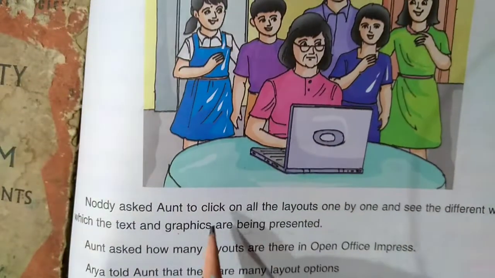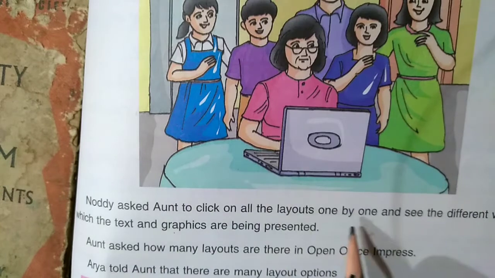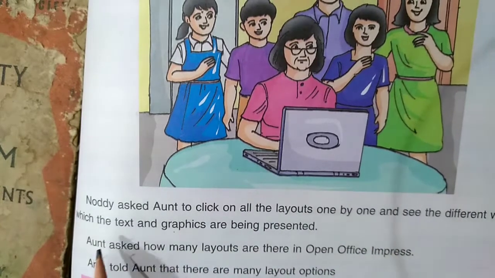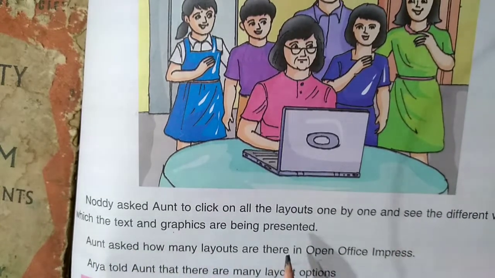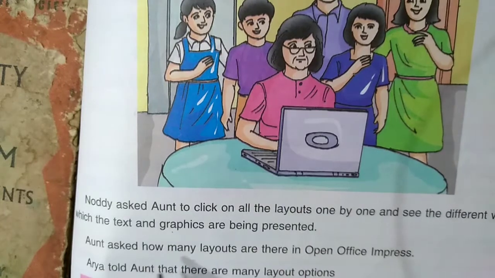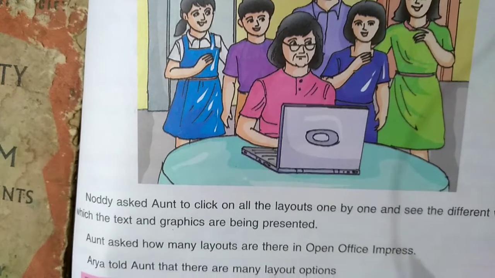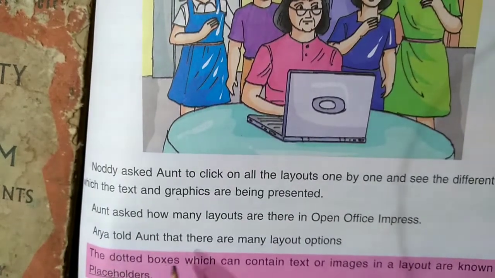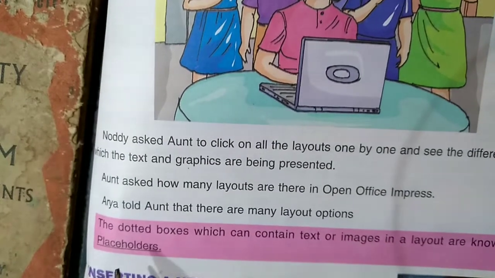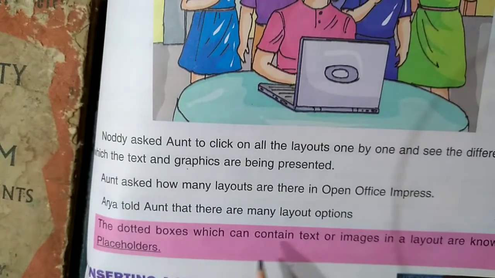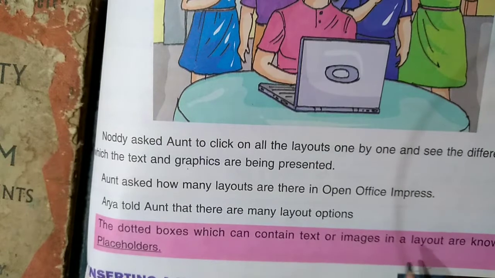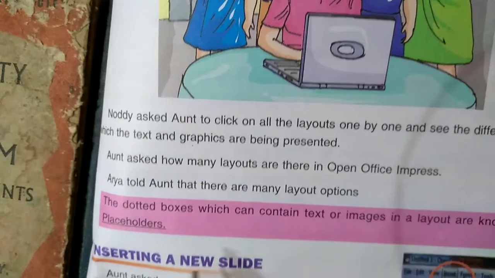Nodi asked Aunt to click on all the layouts one by one and see the different ways in which the text and graphics are being presented. Aunt asked how many layouts there are in OpenOffice Impress. Arya told Aunt that there are many layout options. The dotted boxes which can contain text or image in a layout are known as placeholders.